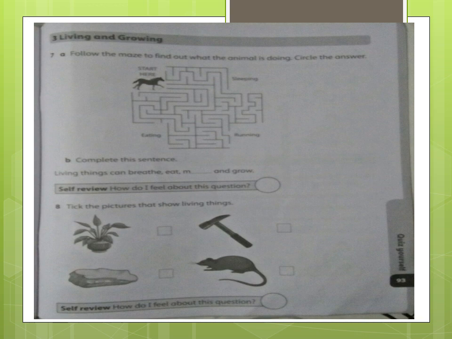Then tick the pictures that show living things. First one is a plant. If it is a living thing, you will put a tick in it. Next is hammer. You know that hammer is living or non-living. Then it's a stone. If it is a living thing, then you have to put a tick. Stone is a living thing? Yes, class? No. Then it's a rat. Rat is a living thing or not? You have to put a tick if it is a living thing. You have to do this page and then again you have to make a face that how do I feel about this question. Now come towards the last page of today.